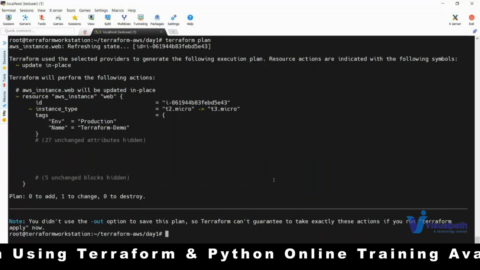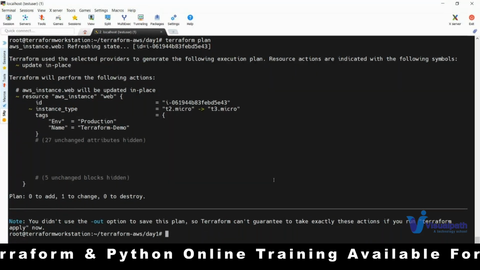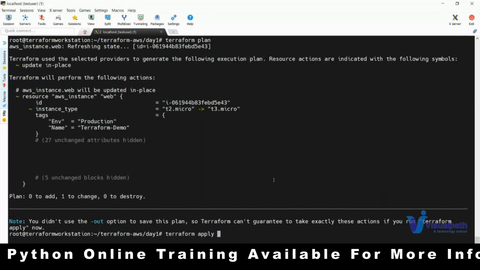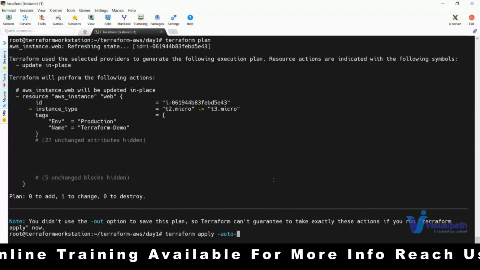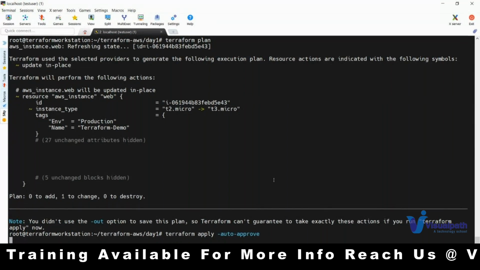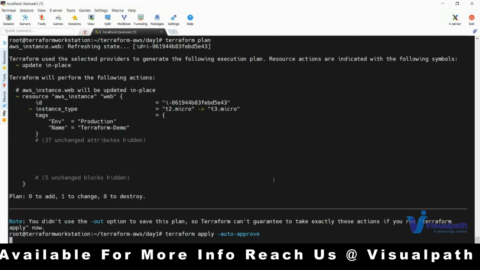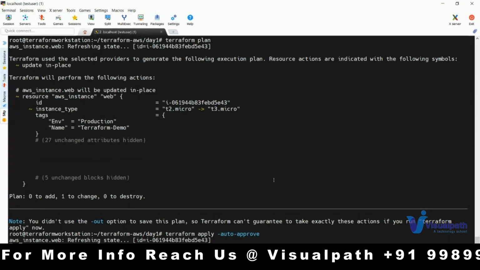Yeah. So now if I want to apply this, the change to be applied, I need to use again Terraform apply. And if you don't want it asking every time, if you want to continue with yes, you need to give auto approve. So automatically you are approving that. This will help you in CI/CD operations. This option. When you are manually doing it, you don't need to use this auto approve.